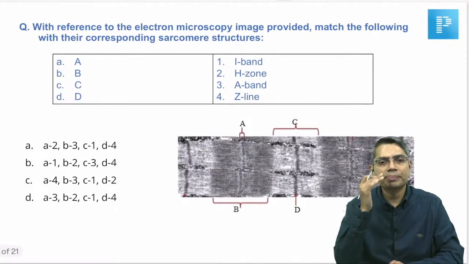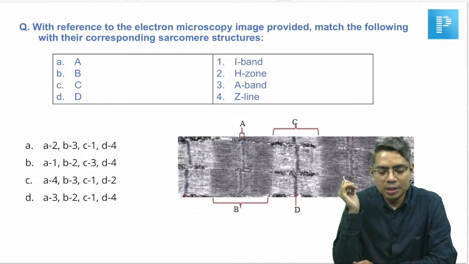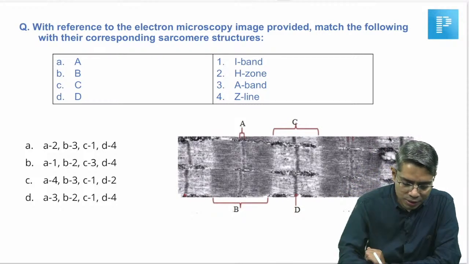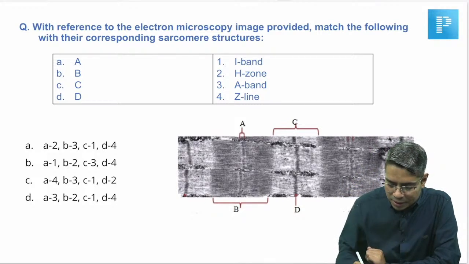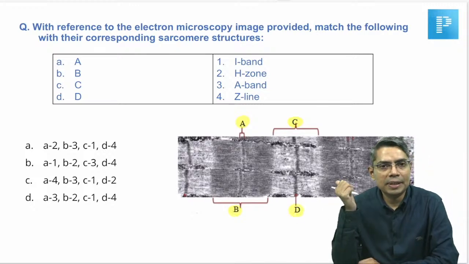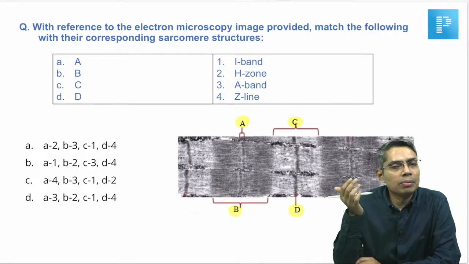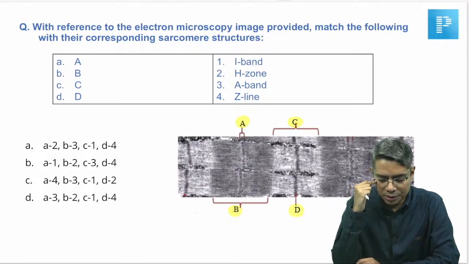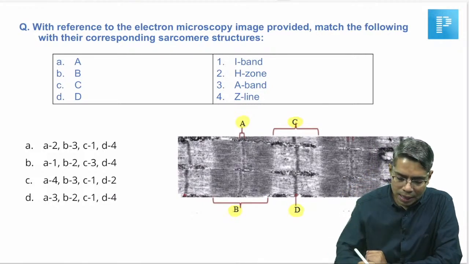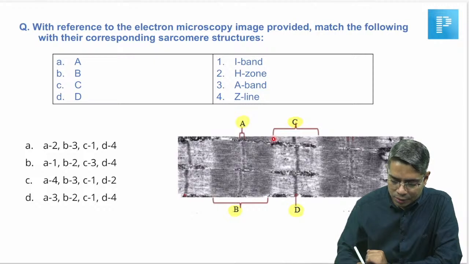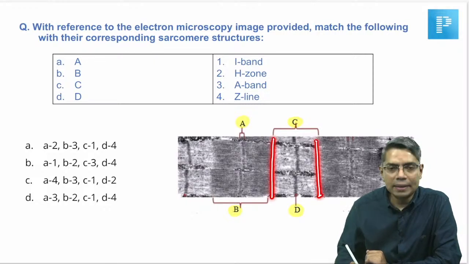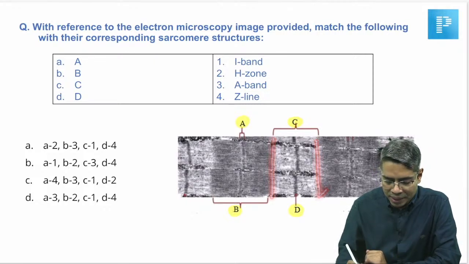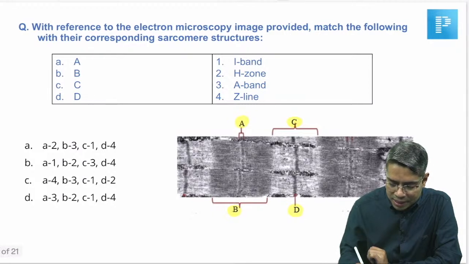The next question was an image-based question. Some of the students are saying that the ABC labels given in this image were not there. But anyway, if the question is defective, you will get full marks. But suppose the ABCD options were given here like this. As we have explained in our classes also, this light color band that you are finding here is the I band. So basically C is the I band.